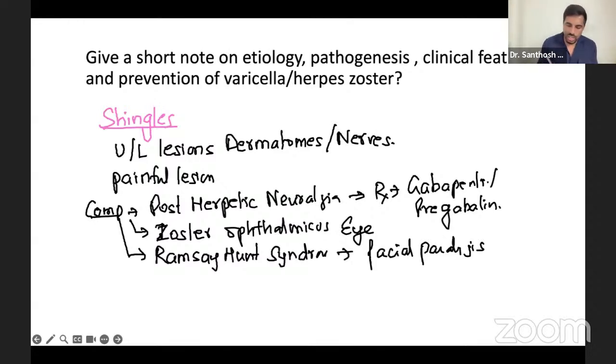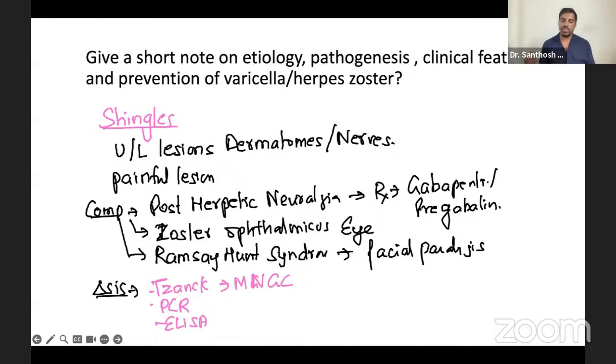Here again, the diagnostic part, I'm going to write very shortly. Same thing as what you do. You will be looking for a Tzanck smear showing multinucleated giant cells. You can do a PCR, you can do ELISA, same like that. And you can do cell line culture also, not much preferred, but you can do. Okay, so these are the things you're going to do. Treatment is again acyclovir.